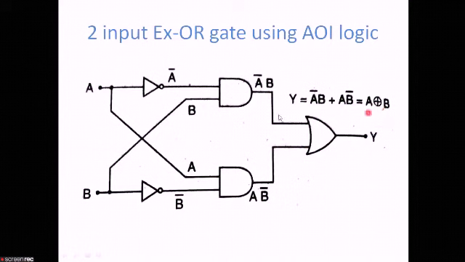Already you know that inverter means you will be getting the complement of the input. So this is A bar. And AND gate means we will be getting the dot product, that is A bar B. Similarly here we are getting A B bar. And OR means the addition of the two inputs. So this one is A bar B plus of A B bar. I hope this is clear to all of you.